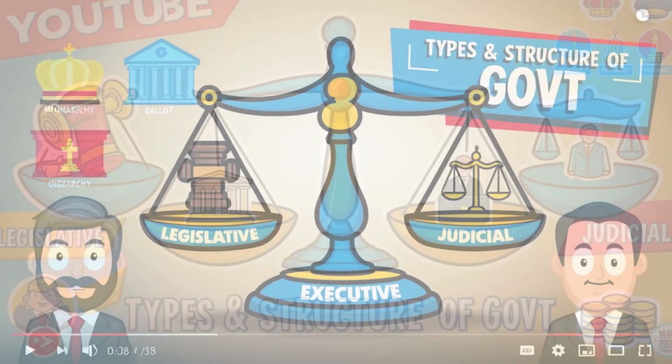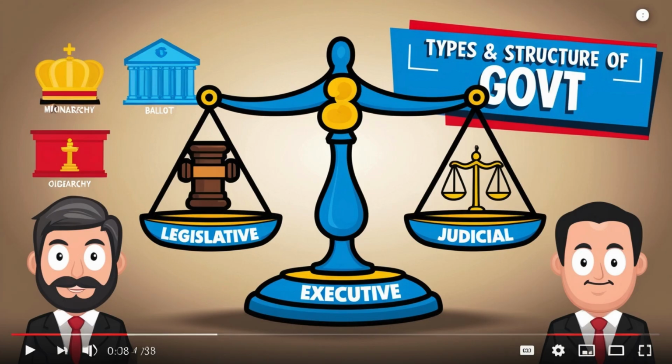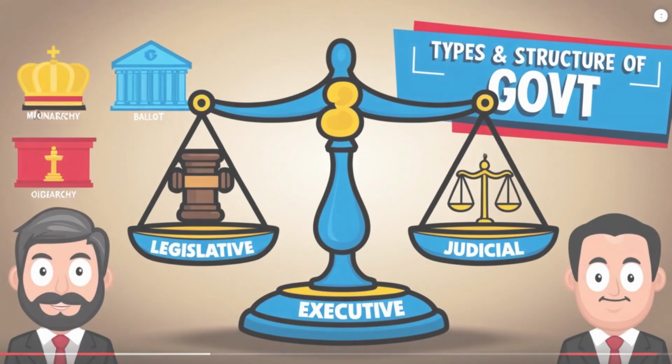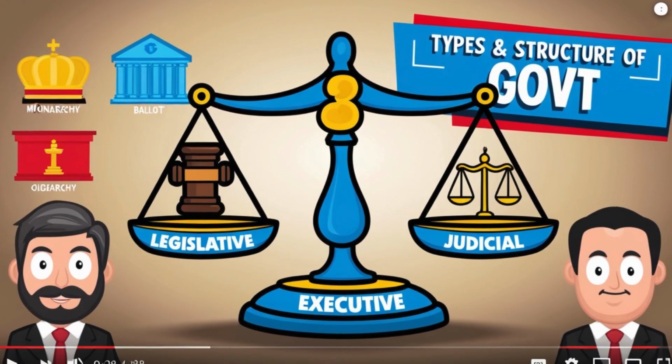And we have the judicial arm. The judicial arm are the interpreters and judges of the law. When you hear judicial, you're thinking of court, right? That's the judiciary. This arm interprets the laws and settles disputes. It ensures justice is done and that no one is above the law. This arm is made up of the courts and judges. In Nigeria, the highest court is the Supreme Court.